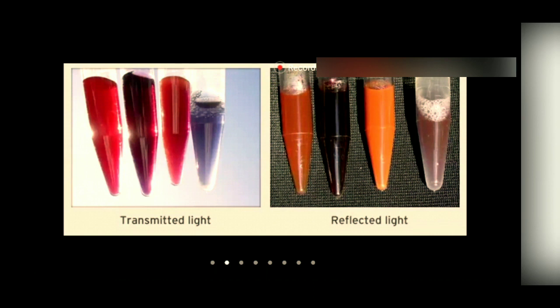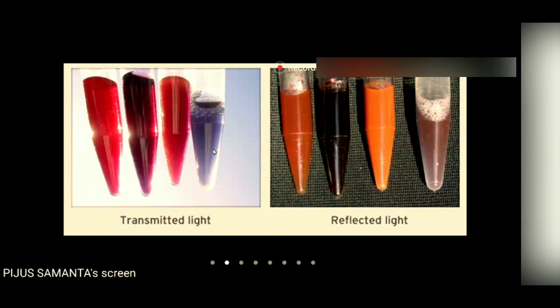This is also gold nanoparticles taken in different tubes. If we see the left image, we have the gold nanoparticles contained within these tubes, and the nanoparticles have different sizes, and under transmitted light they appear this color.